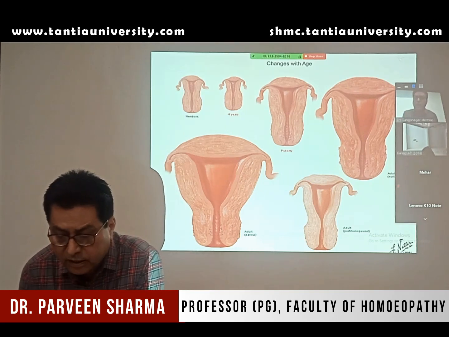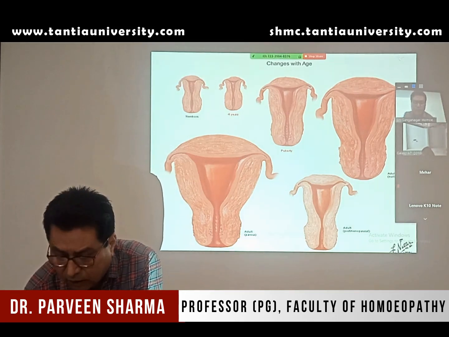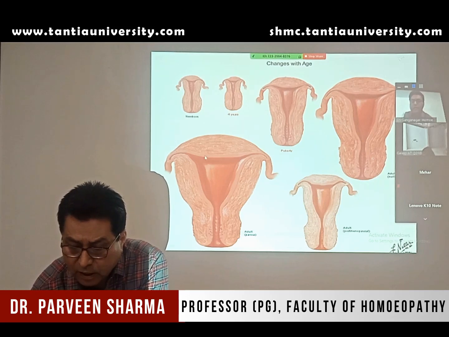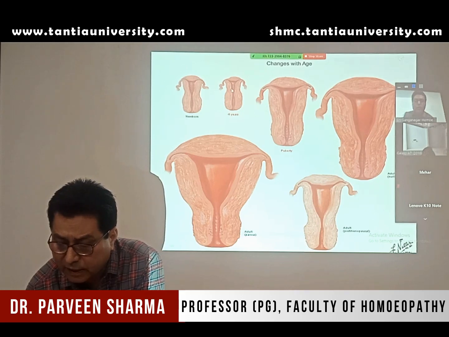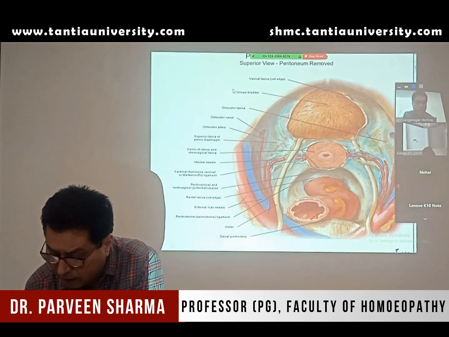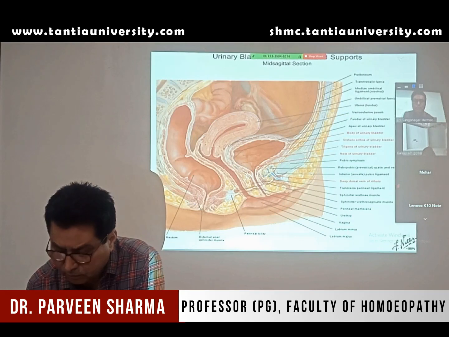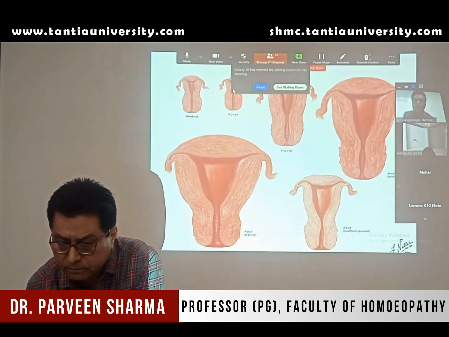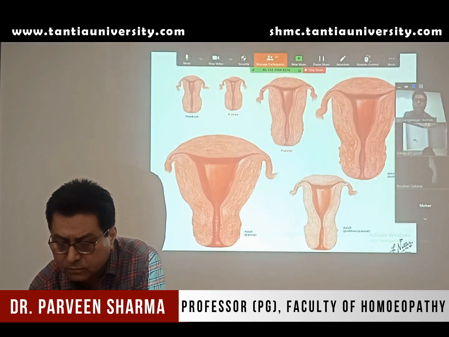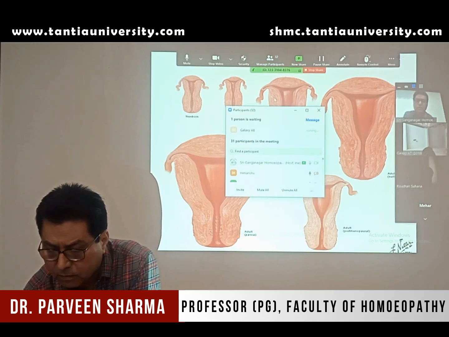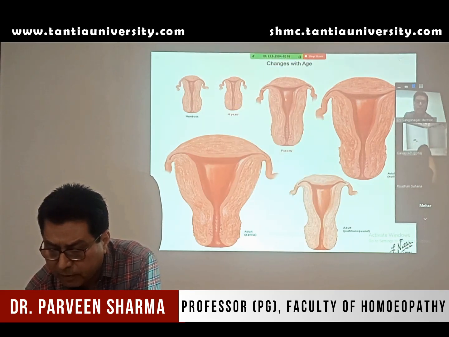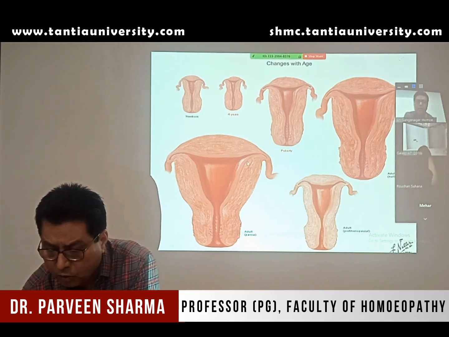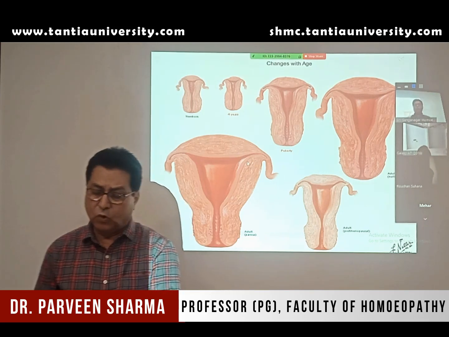Now if you see the shape and size of uterus and cervix, in a newborn baby the size of cervix is bigger. Then at the age of 4 it looks like this, and at puberty so this is at the time of puberty, and during pregnancy it becomes too enlarged.